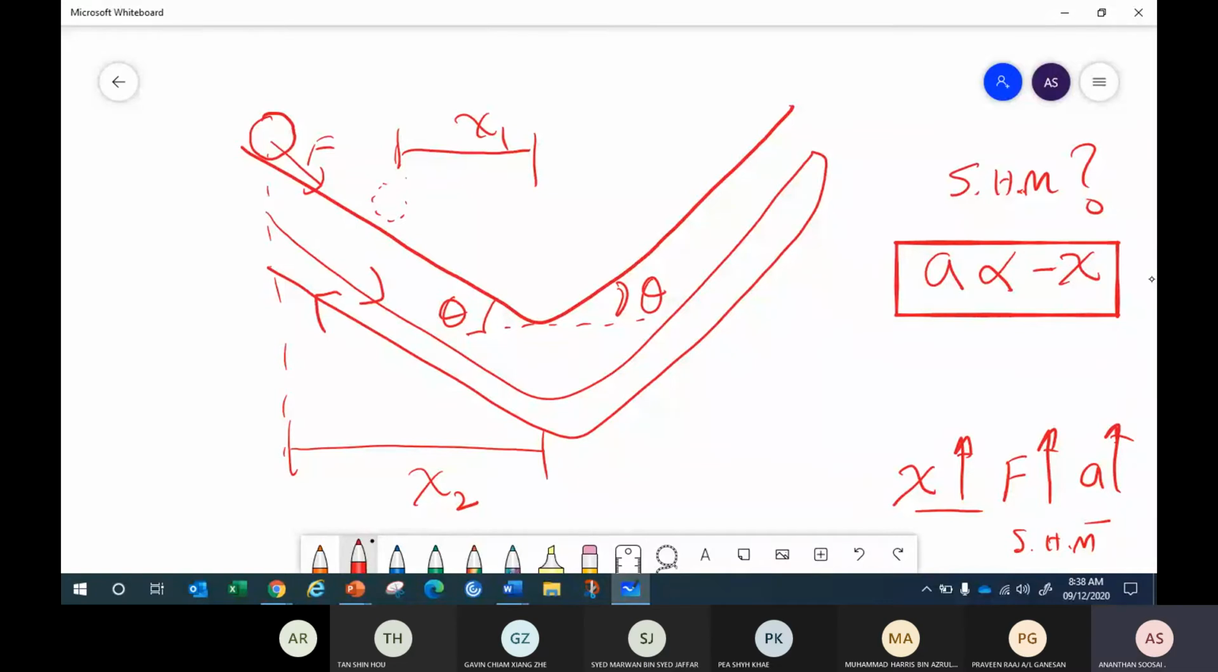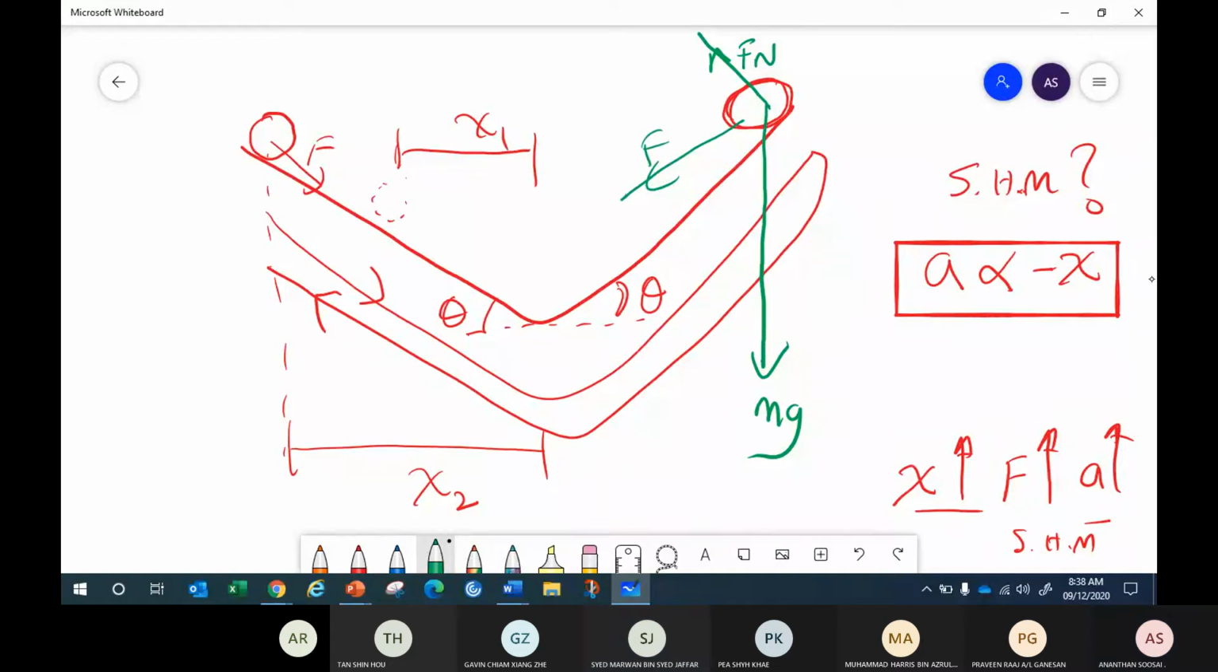Okay, draw the free body diagram for the pendulum. Let's say I put the ball here. Can you draw the free body diagram for the ball? So what are the forces acting on the ball? Force down is what? Mg acting down. The force acting up is what? Your normal force. The restoring force we are looking for is this force.